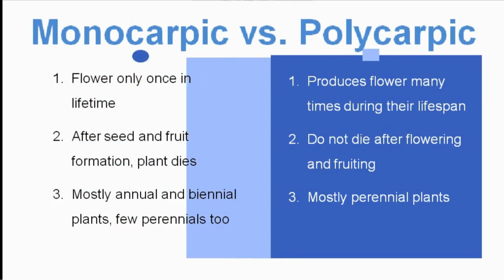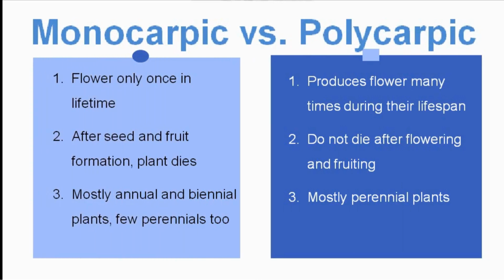Let us understand the difference between monocarpic and polycarpic plants. As the name suggests, monocarpic plants produce flower once in a lifetime, and after formation of seed and fruit, they die. Polycarpic plants, on the other hand, produce flowers many times during their lifespan and do not die after flowering and fruiting. Most of the annual and biennial plants are monocarpic, and most of the perennial plants are polycarpic in nature.